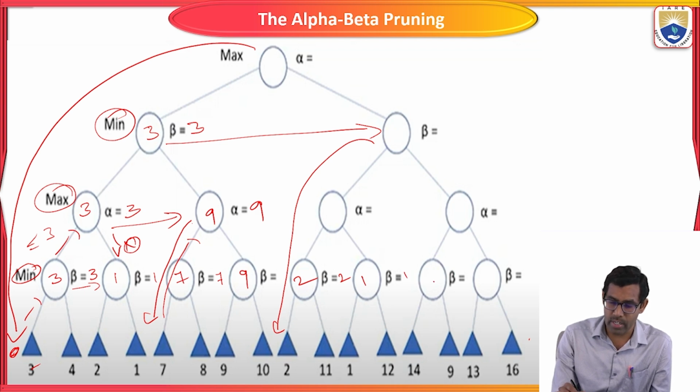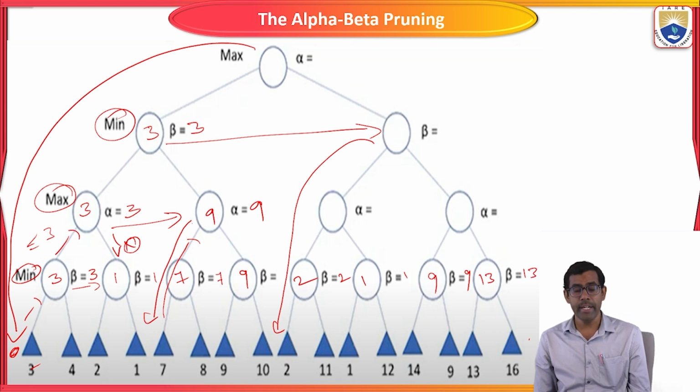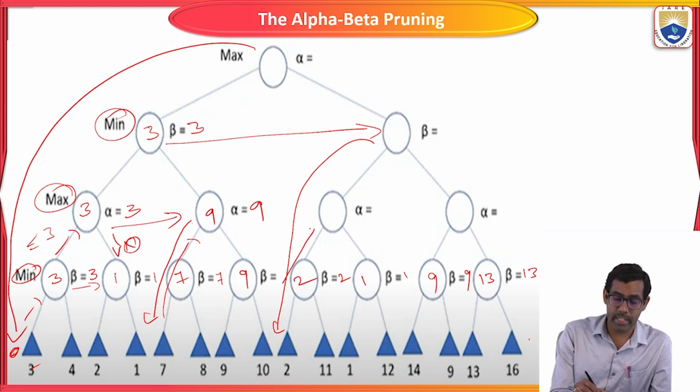Now again we have to come here. This is a parallel node also, right? Then 14 and 9. What is the minimum value? 9. So beta value is 9. Again you have to come to this one. What is the minimum value? 13. Here beta value is 13. Right? Next, we have to backtrack from this node to find the alpha value.